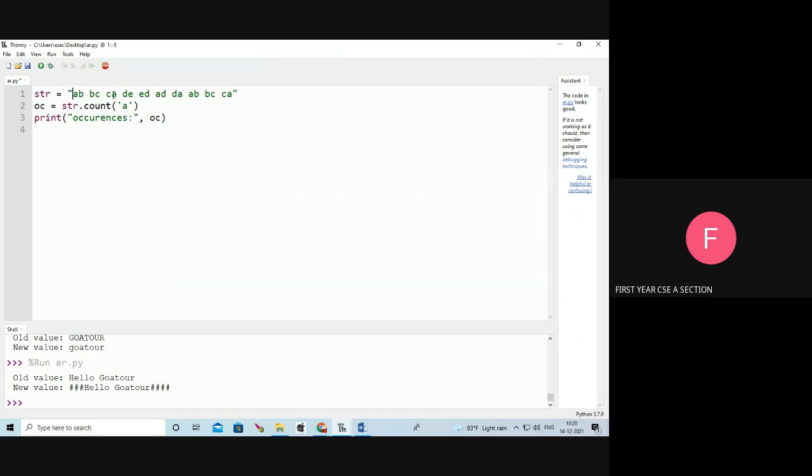Here 1, 2, next 3, 4, 5, 6. Six times a occurred in the str. So what is oc, the occurrences? It is 6. That is the output. See the output, 6.